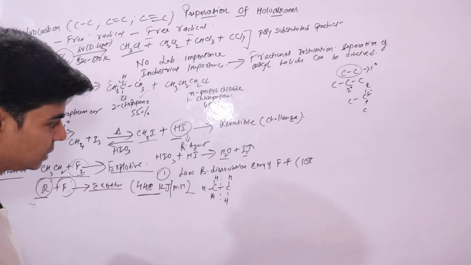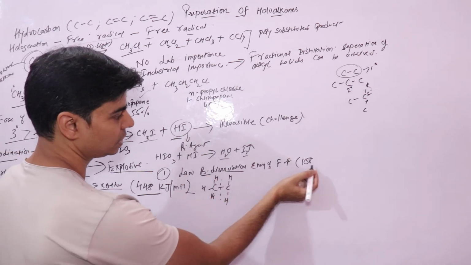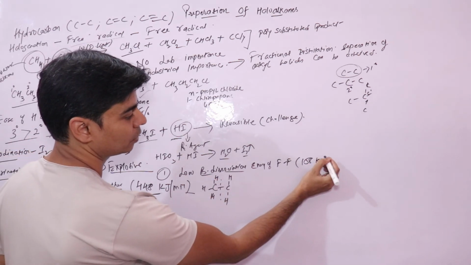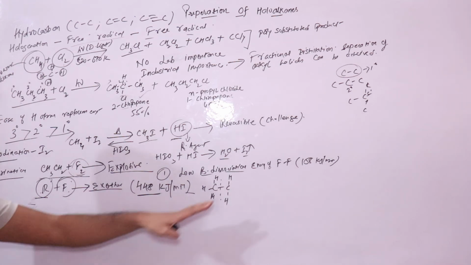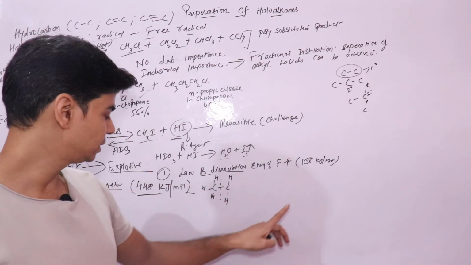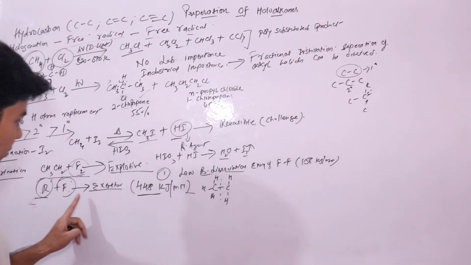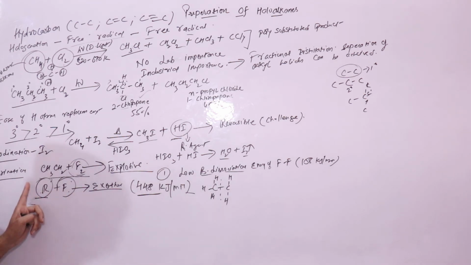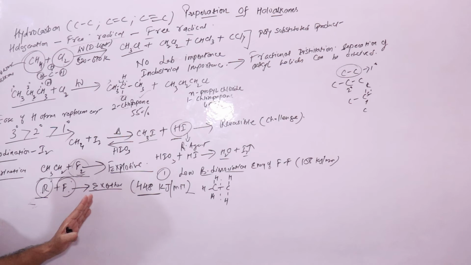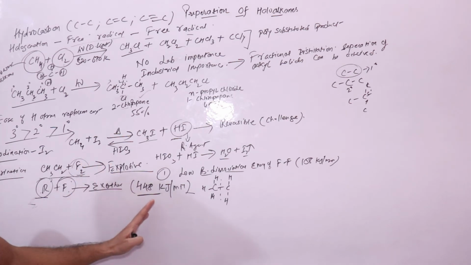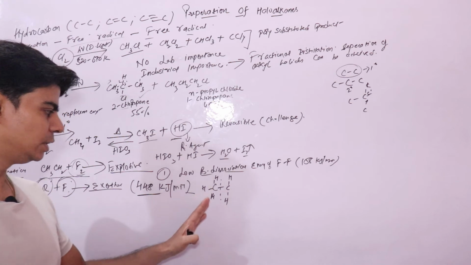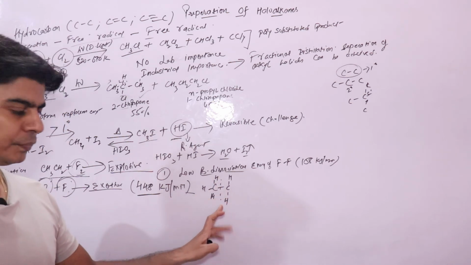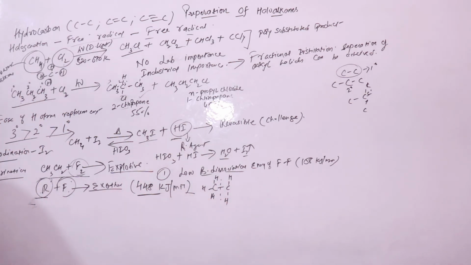And the other reason is that the bond dissociation energy of fluorine is very low, 158 kilojoules per mole, like I said earlier. So these are the two reasons: the bond dissociation energy and the exothermic nature of the step where these free radicals react to give you a large amount of heat, 448 kilojoules, and this heat will cleave the carbon-carbon bond. So direct fluorination is not possible.